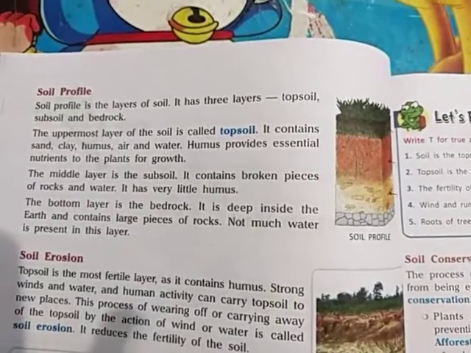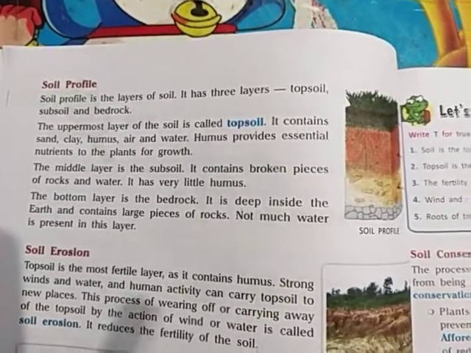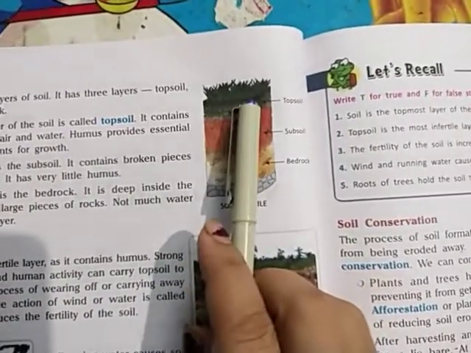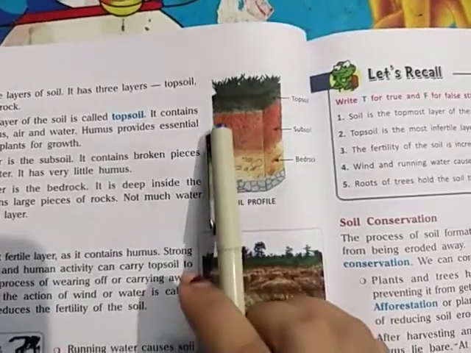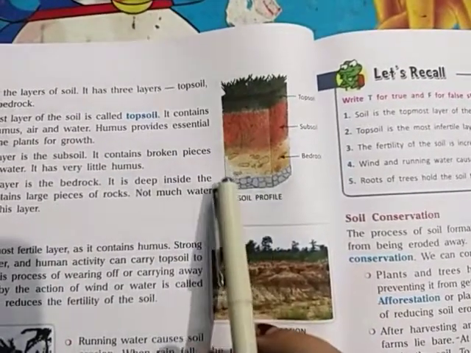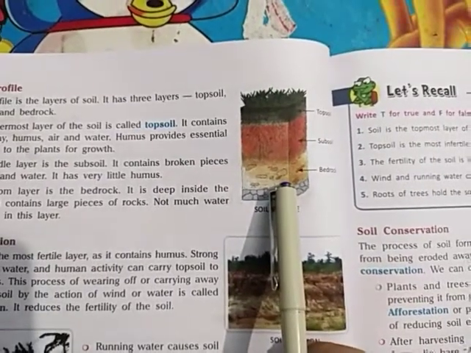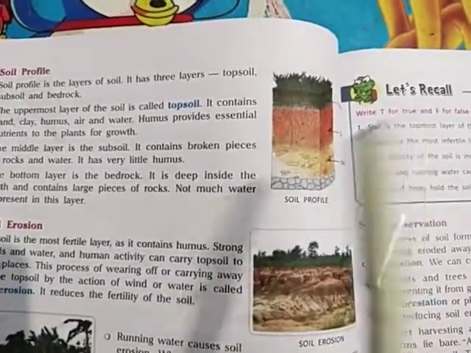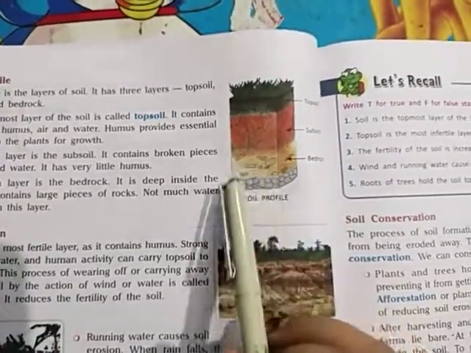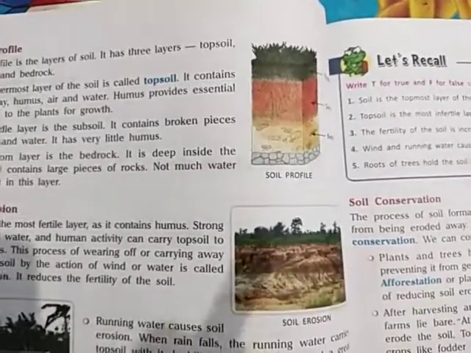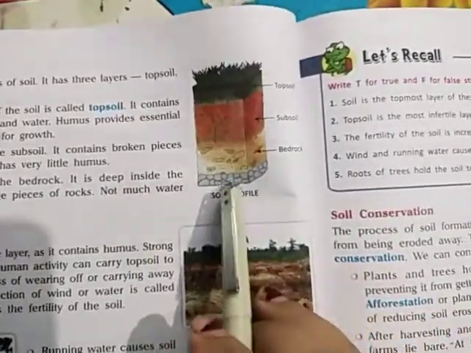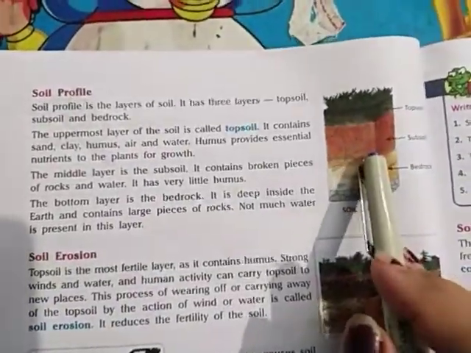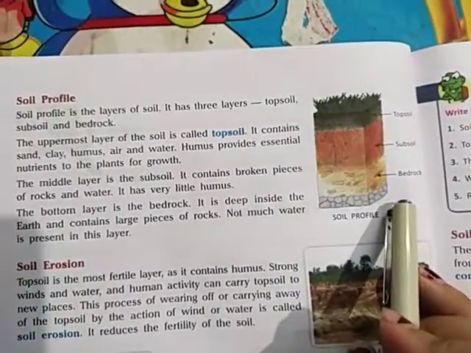It has three layers: topsoil, subsoil and bedrock, which you can see here in this diagram. The topsoil, where the greenery is found, then the subsoil where the roots are, and the bedrock where the pebbles and broken pieces of rocks and stones are. This is a dry part, where the amount of water is very less. We can say the least amount of water is found in the bedrock area. Now we will study these layers one by one.